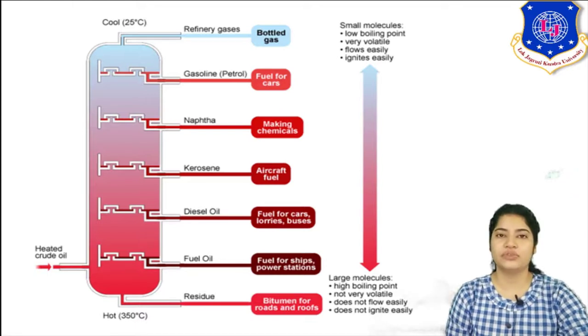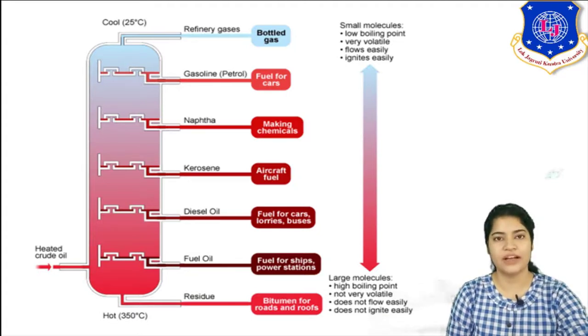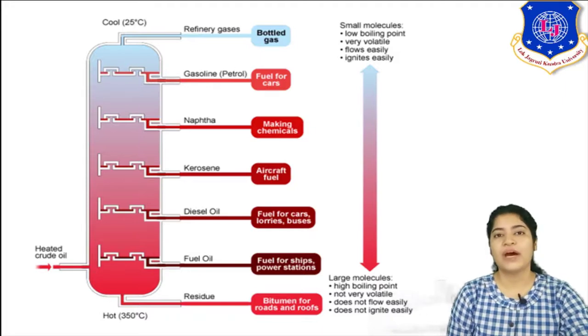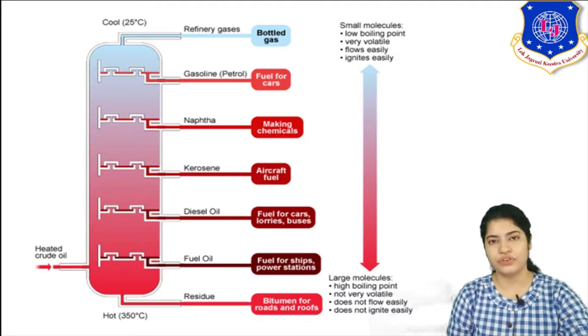You can see this is the crude distillation unit. As we go downwards, towards the bottom part of it, the molecular weight of the product increases, hence its boiling point also increases, indicating that less volatile components are present over here. Now below gasoline, the fraction which we obtain is naphtha. The main use of naphtha is for making chemicals, the petrochemicals. Why naphtha is not used as a fuel for transportation vehicles, that we will study further.